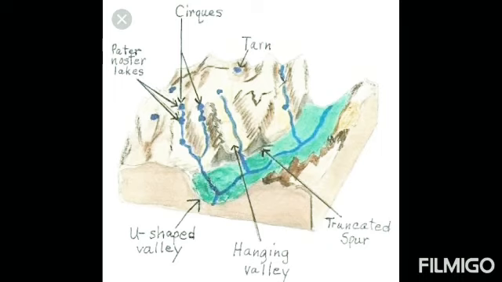It looks like that. Then comes the Paternoster Lake. That is a series of lakes, like stair-like lakes, a series of lakes in a small basin that is known as Paternoster Lake.